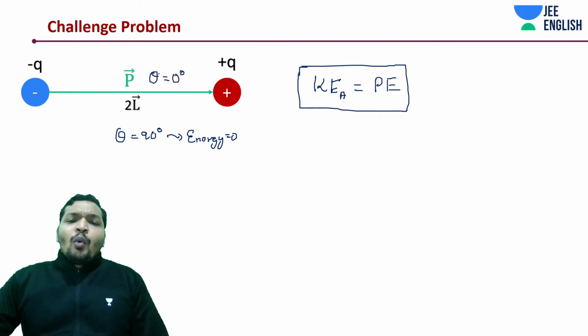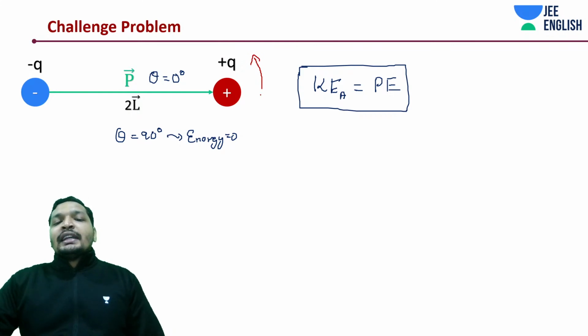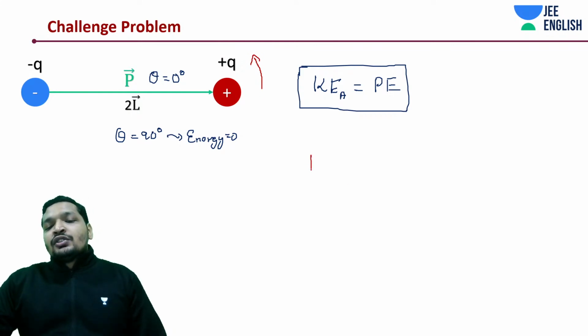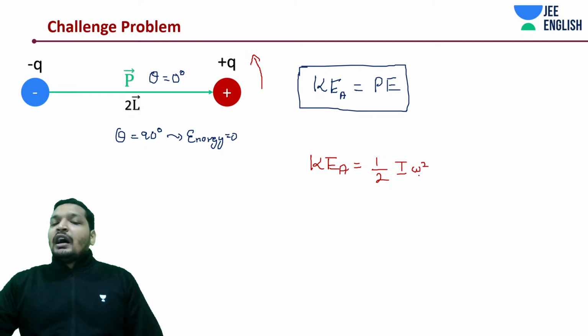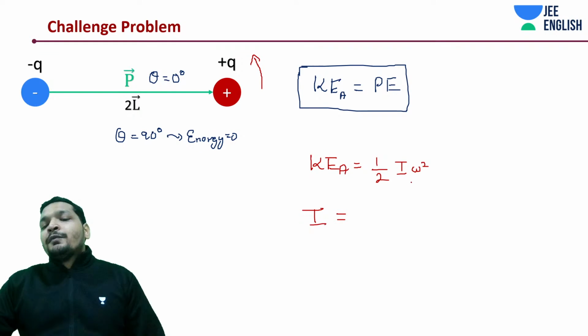Now what is the kinetic energy of the system? It's a rotational motion, from 0 degrees to 90 degrees. So I can say kinetic energy of the system is going to be half I omega square, half of moment of inertia into omega square.